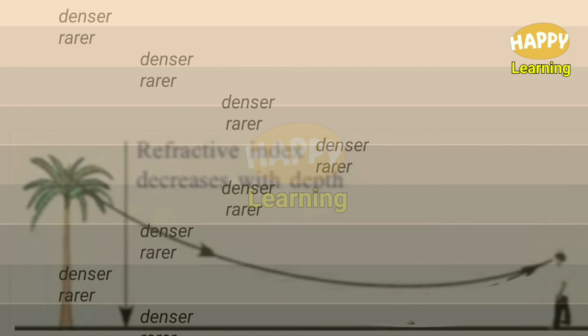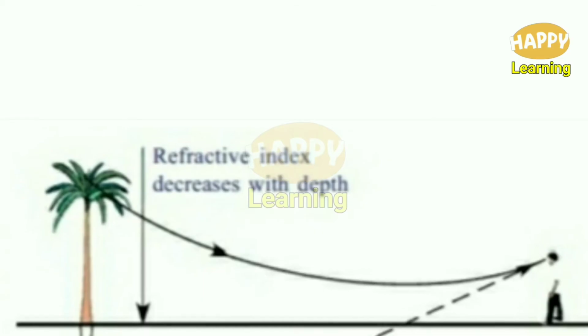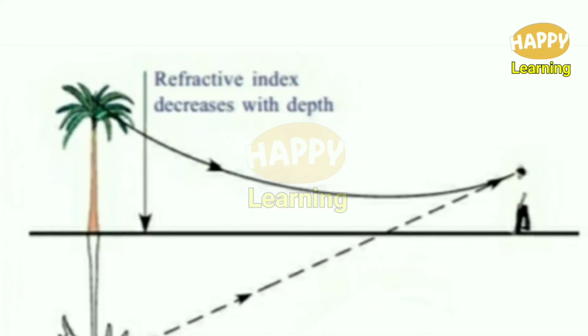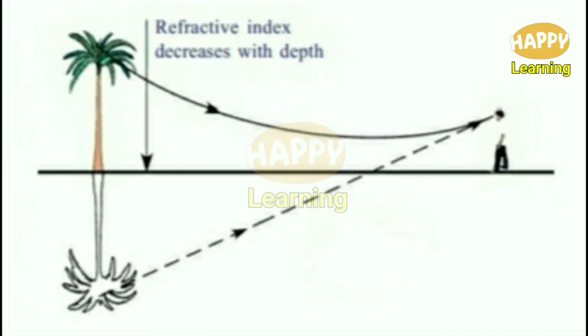Whenever the condition, that is the angle of incidence is greater than the critical angle, is satisfied, the rays reflect back into the denser medium, that is, the rays coming from the top reflect back, and this causes an illusion to the observer that water is present on the road and he is seeing the inverted image of that tree in that water.